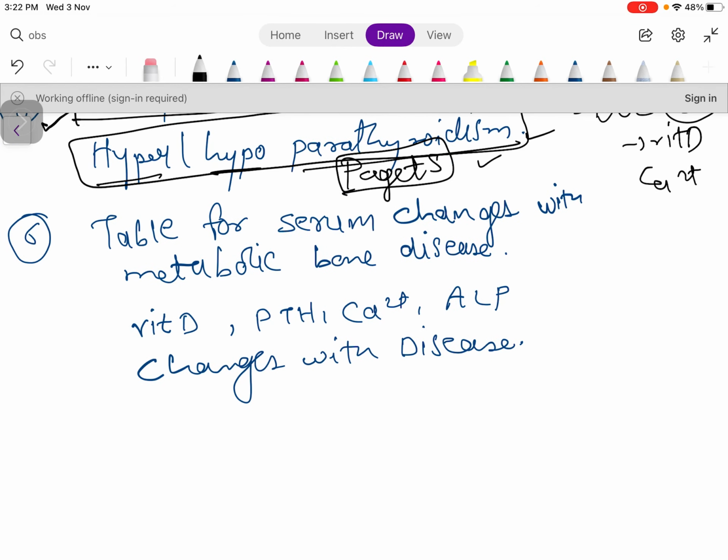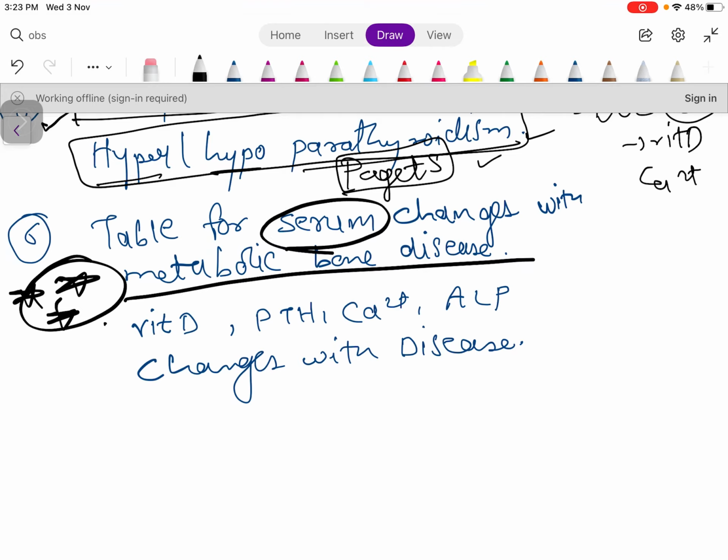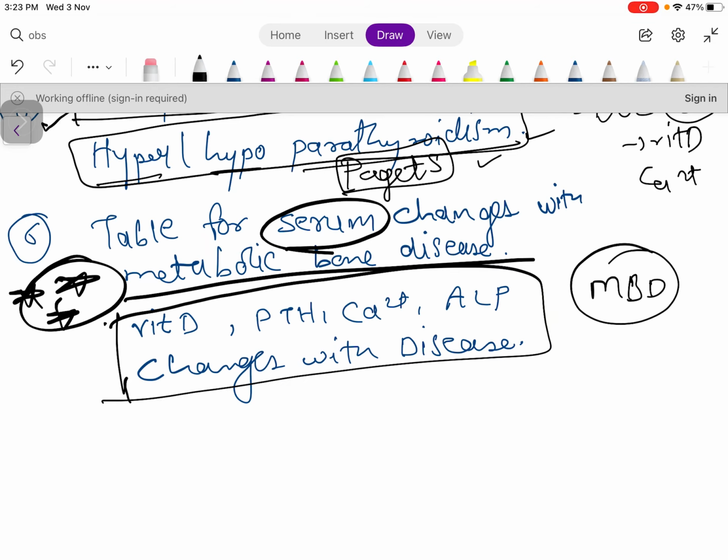Now this is very important. They will ask you this question, and they are asking frequently, so expect a question from this topic. Table for serum changes in metabolic bone disease. You need not do metabolic bone disease in detail, just do the table with regard to the changes in vitamin D, PTH, calcium, alkaline phosphatase.